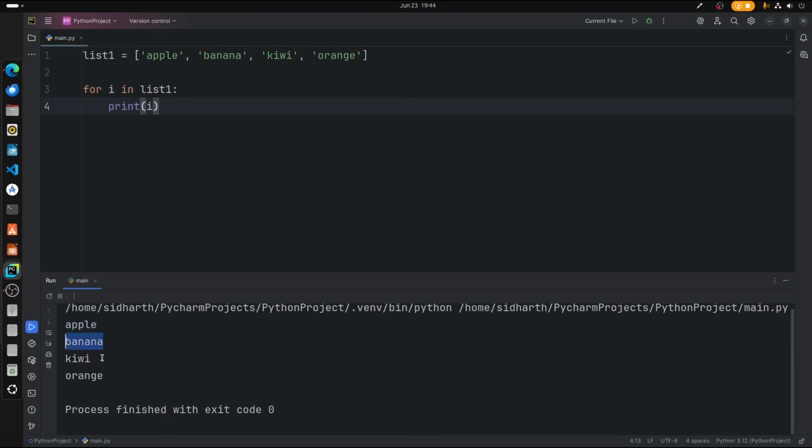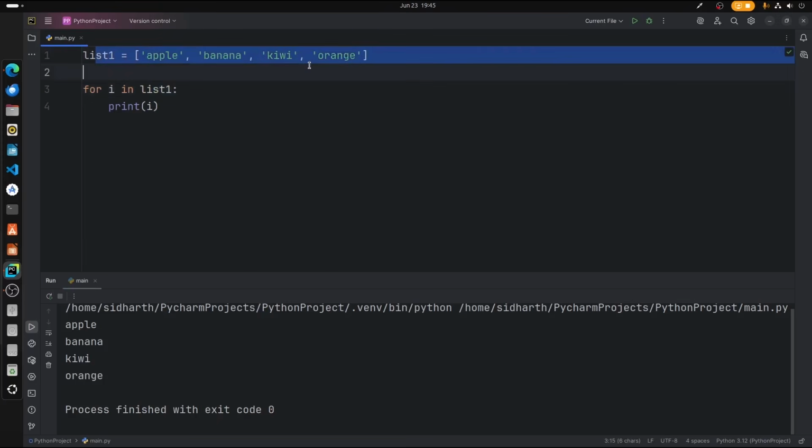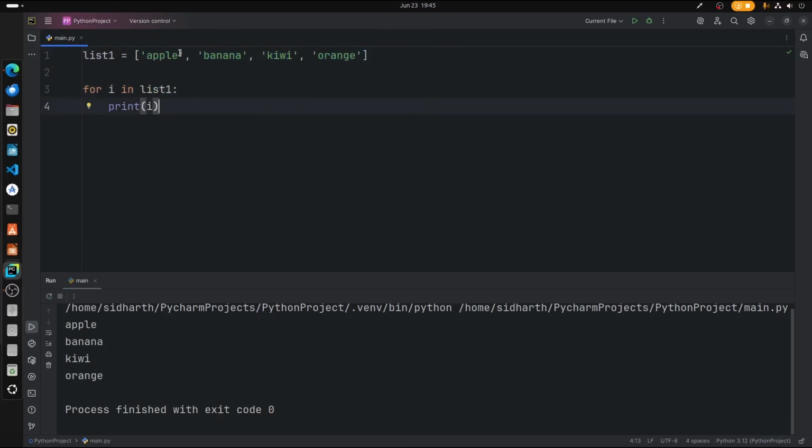we get all the values printed because we don't have any range set here. Let us set a range, for example. I think I cannot set a range. So as you can see, the values are printing, right? Because we don't have a range and we have the range passed as list here. So the fruits are printing in the list, and that is the i value, which means each of these values will be stored in this i, and that will be printed over here, right? So this is how it works.